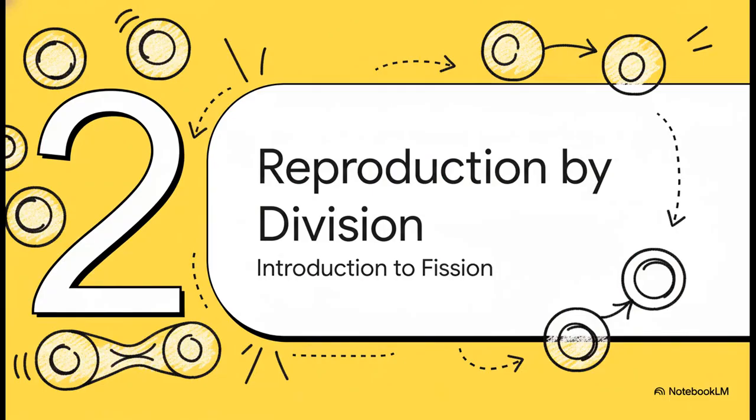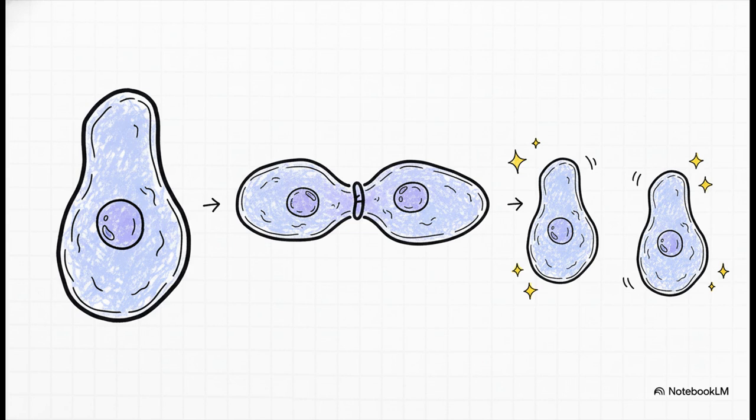Okay, so we know asexual reproduction involves one parent. But how does it actually happen in single-celled organisms? This brings us to our next section, reproduction by cell division, which will be an introduction to fission. It's quite simple when you think about it. For unicellular organisms, meaning organisms made of just one cell, the process of cell division itself is what leads to new individuals. When the single cell divides, it is not just growing, it is creating a whole new organism. This process is called fission.